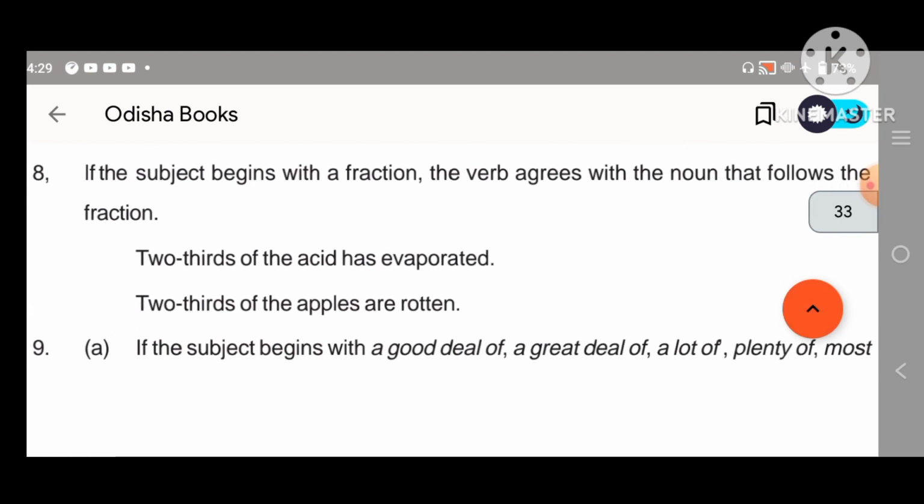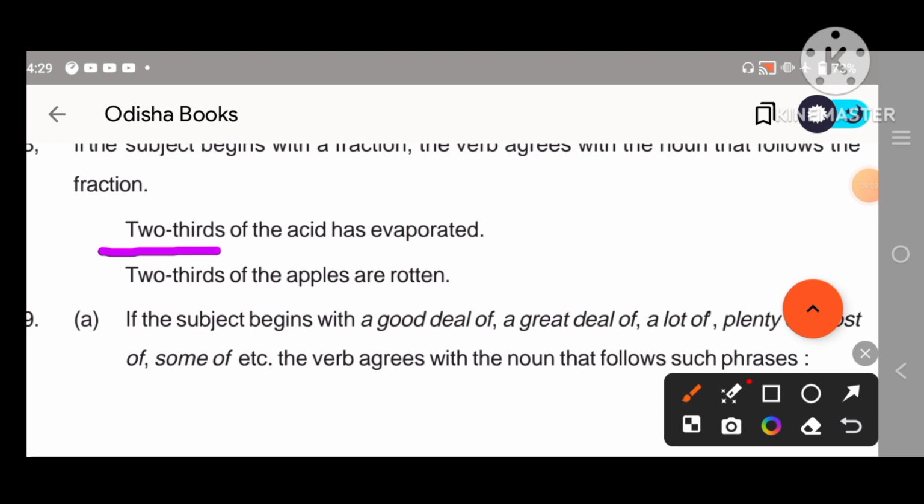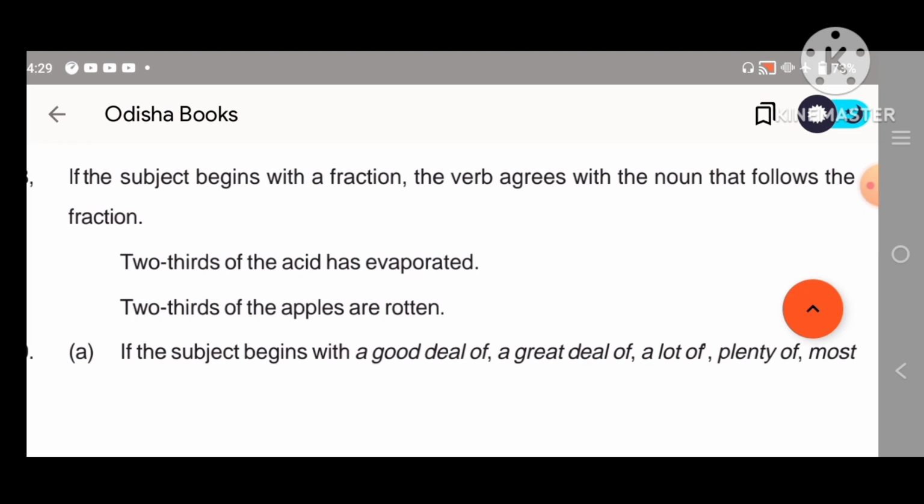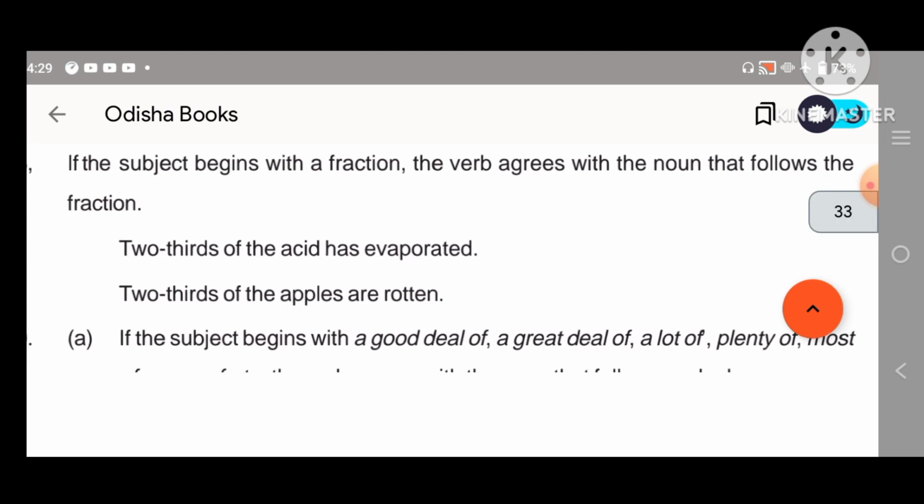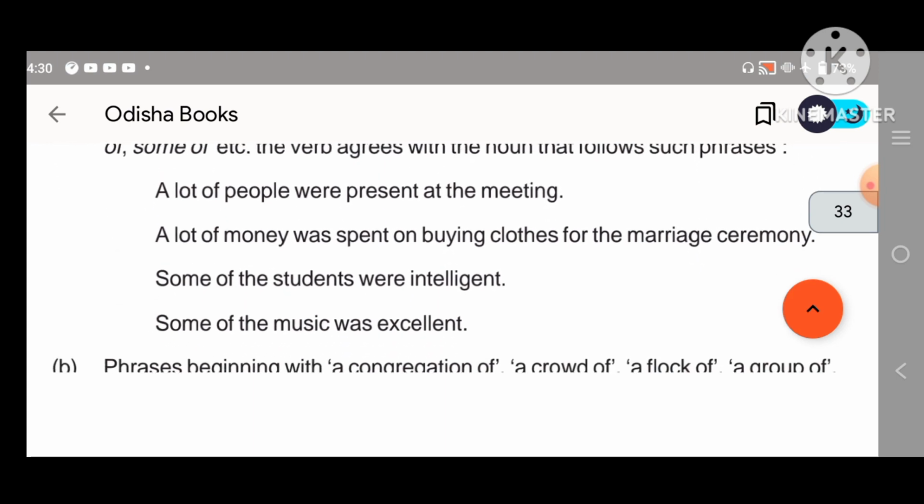Then come to this. If the subject begins with a fraction, suppose two-third of the acid has a singular verb. Two-third of the apples are. If the subject begins with a fraction, the verb agrees with the noun that follows the fraction. After the fraction, what will be the noun? The verb will go according to that. Okay. If the subject begins with a good deal of, this is not very important.